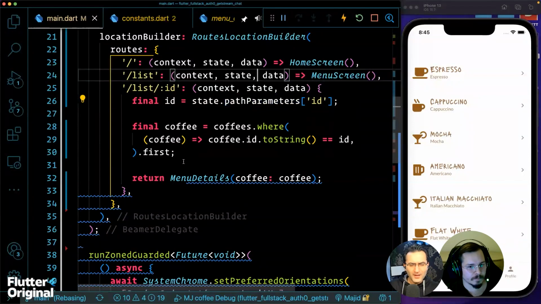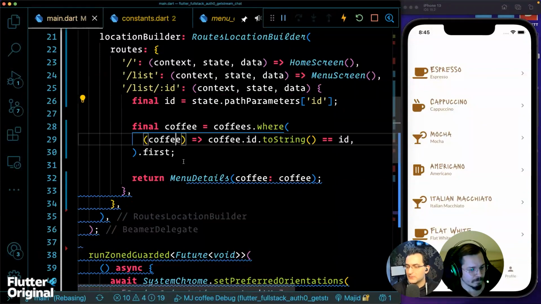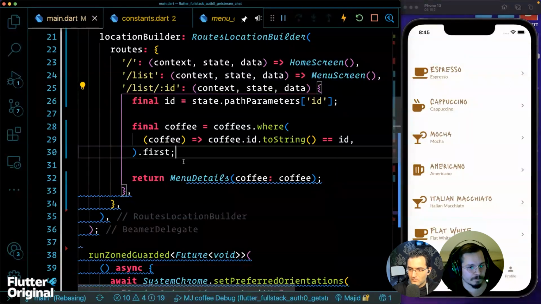And to my curiosity, can we have a route like this one as well, with a bunch of parameters like ID, name, or whatever? Yeah, we sure can. So then you parse all of this and add them to the path parameters. Then I can actually retrieve it from there, right? Okay, that's good. So there is no concept of child and parent path here in this case. Yeah, this is a great question.